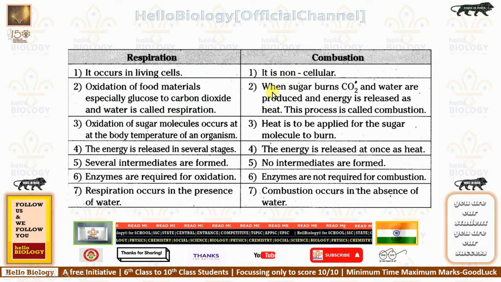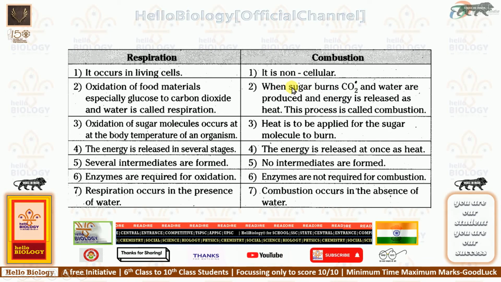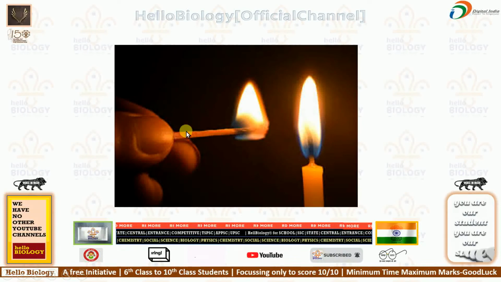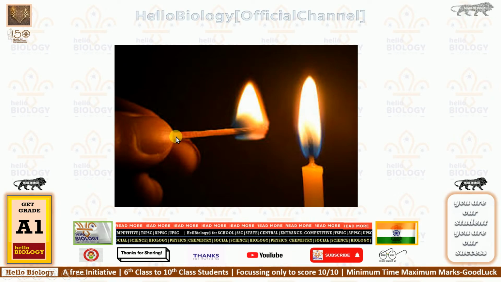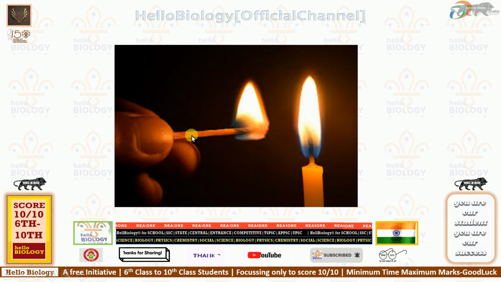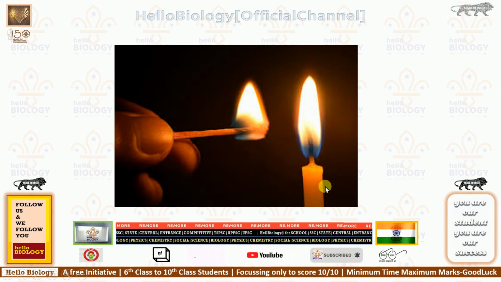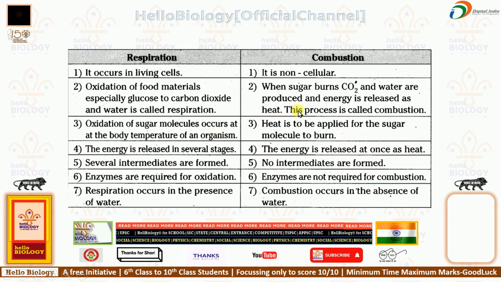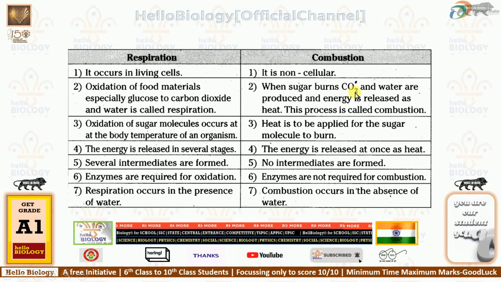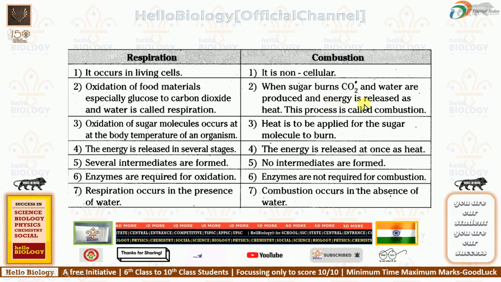And here, when sugar burns, sugar means any carbohydrate, even the matchstick we have seen. The matchstick is also a plant material. Plant material means it is made up of glucose, carbohydrate. So any carbohydrate which burns releases carbon dioxide and water, and energy is released as heat.